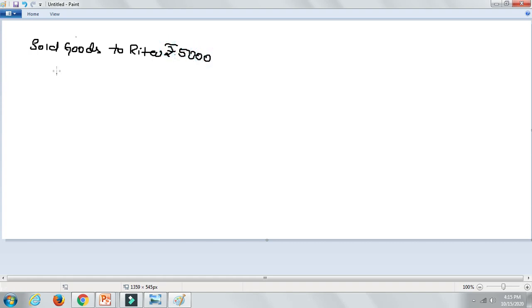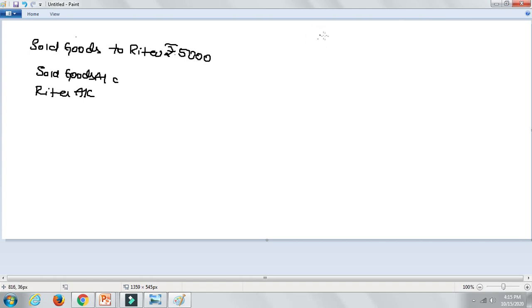Now what are the two aspects you need to check first of all? Remember this. One will be receiving, one will be giving. You are all familiar. One will be debit aspect, one will be credit aspect. One of the two aspects is sold goods account and the other is Rita account.